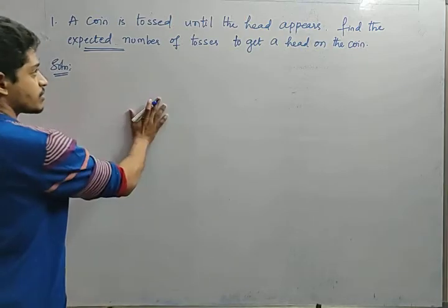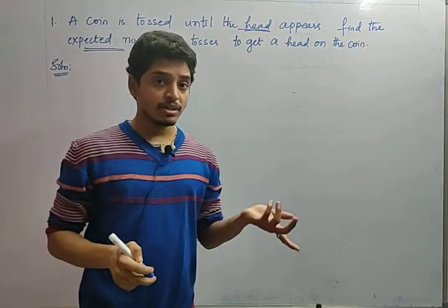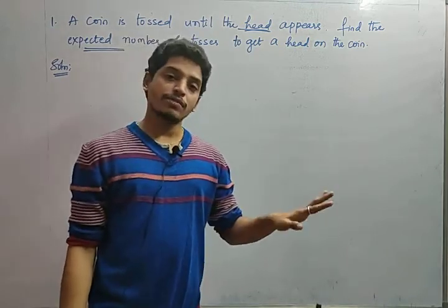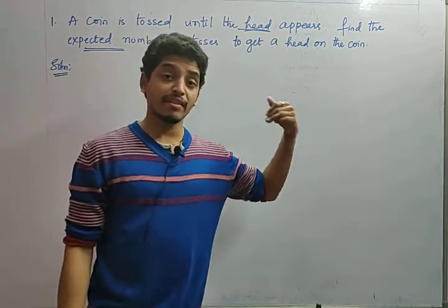So suppose a coin is tossed until the head appears. That means the head might appear in the first attempt itself, or if it is not in the first attempt, it might appear in the second attempt. If he also failed in the second attempt, he will go for a third attempt. Like that, there are many attempts. There are infinite attempts.